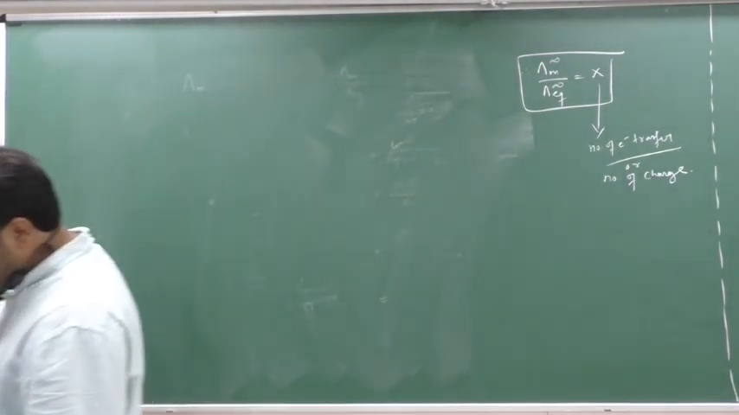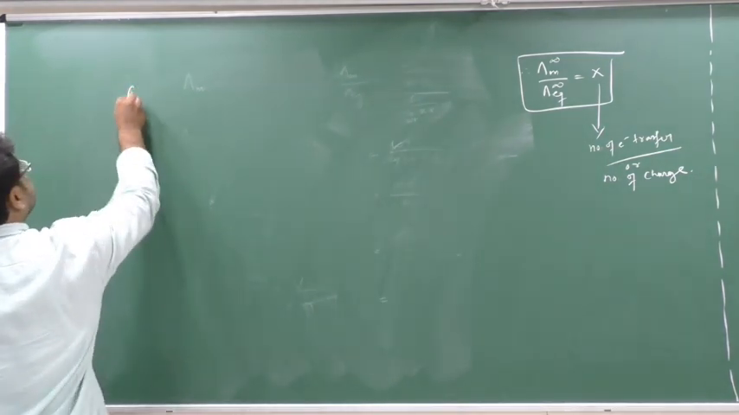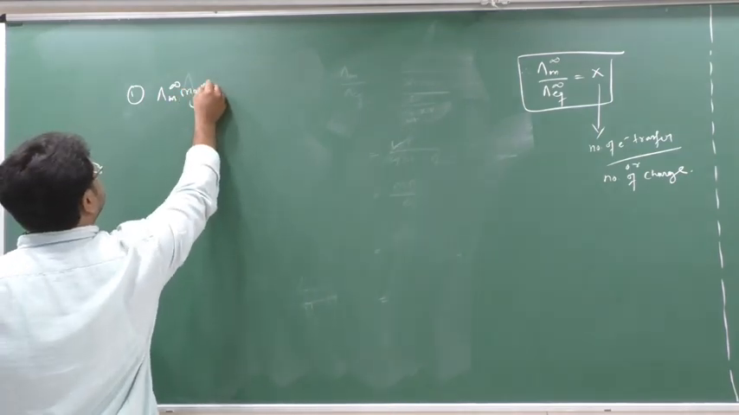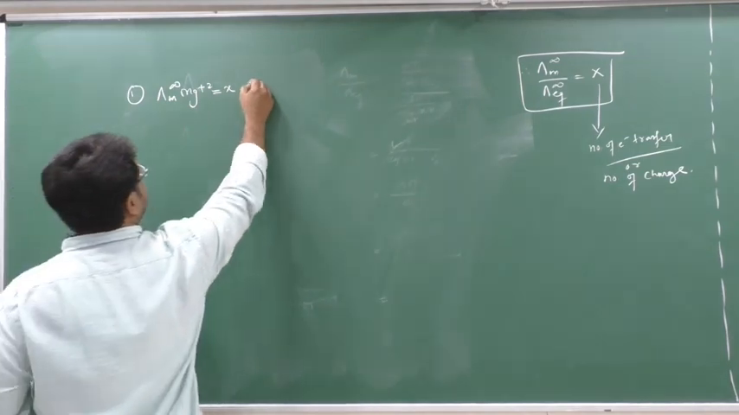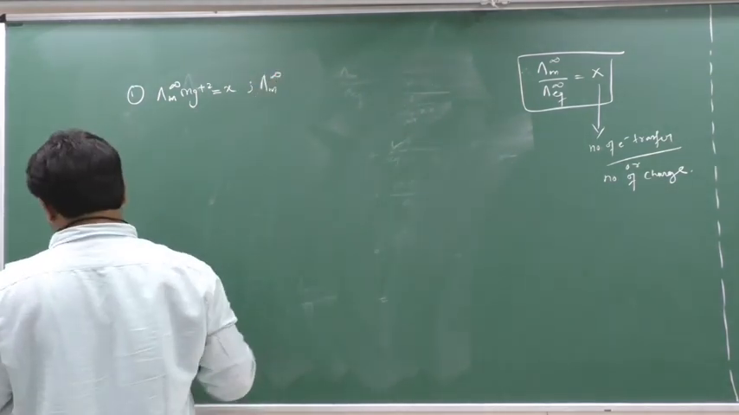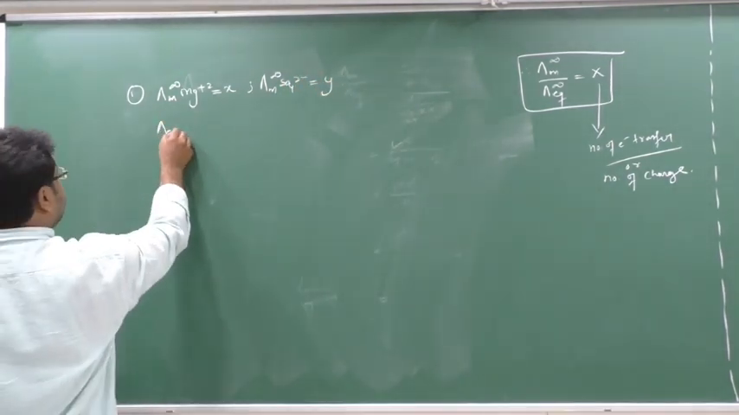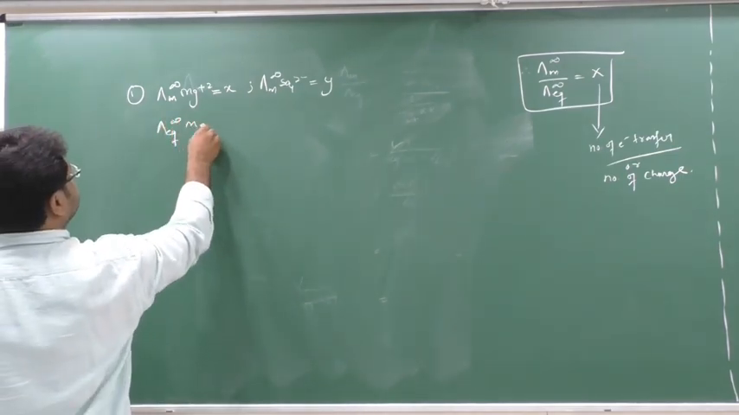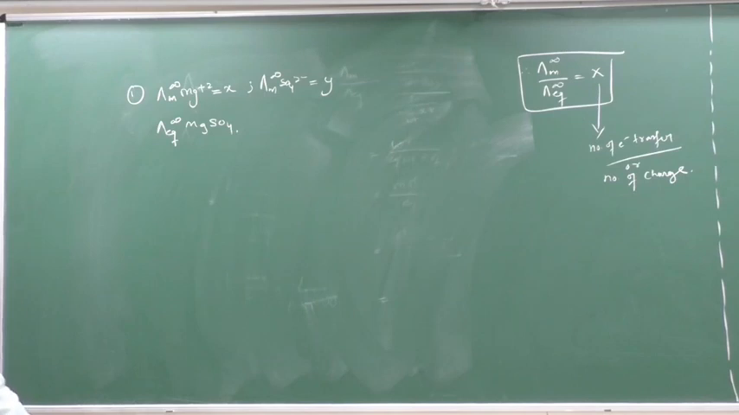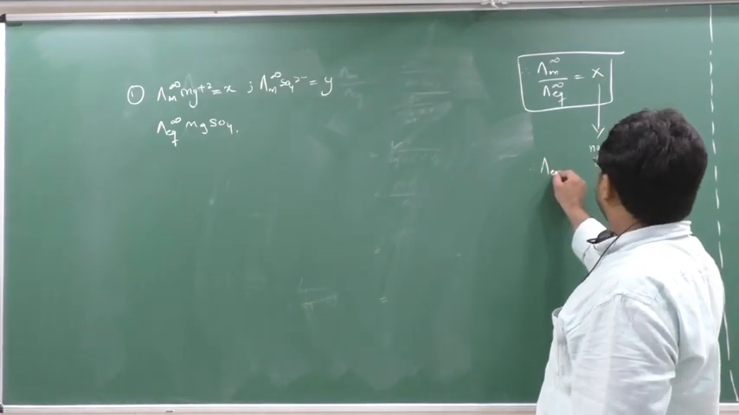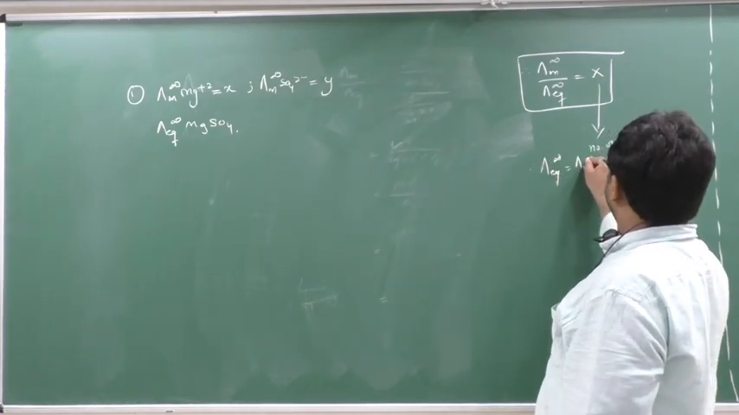Now see here. The first question: lambda m infinity of Mg 2 plus is equal to x, and the molar conductance at infinite dilution of SO4 2 minus is equal to y. Clear? Then you have to find the lambda equivalent infinity for MgSO4. See here students, they have given the molar conductance and ask you to find lambda eq. You know the relation lambda m by lambda eq equals x, or I can write it like this also: lambda eq at infinity equals lambda m infinity by x.